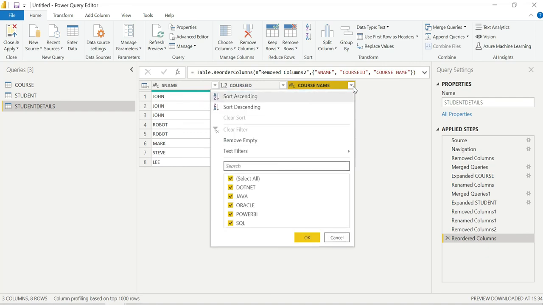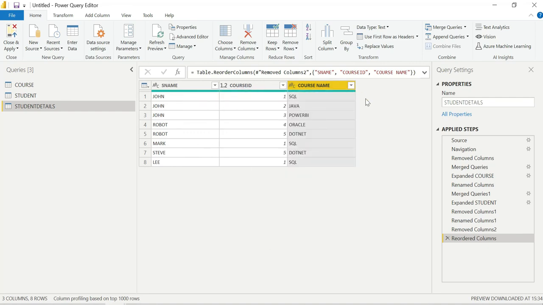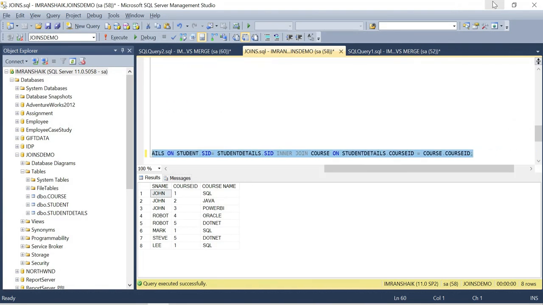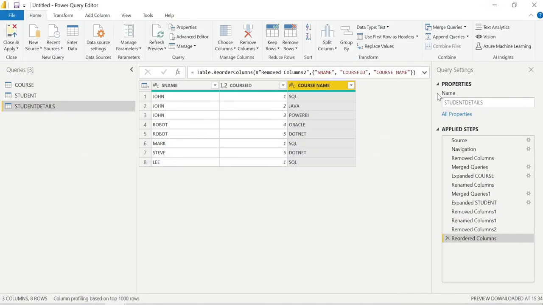So you understood, right? Why we are using merge. Merge is nothing but combining two tables based on the common columns. Append is different. In append we are adding rows to the table, but the condition is that the two tables should have the same data types and the same number of columns. Here is how we achieved it. The same thing we can achieve in SQL Server, but instead of writing this much code, we can achieve the same thing here by using Power Query.